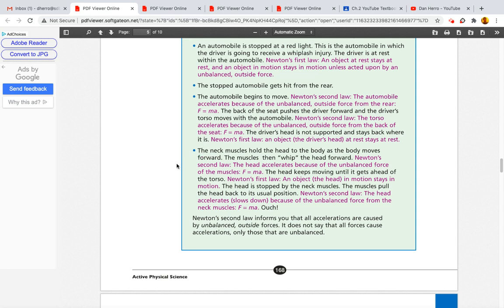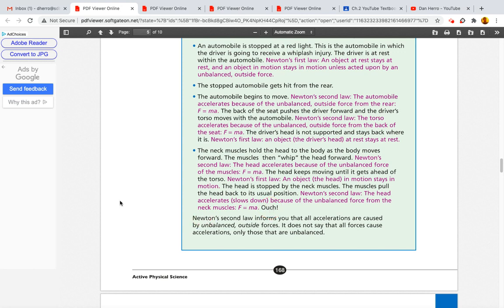The neck muscles hold the head to the body as the body moves forward. The muscles then whip the head forward. Newton's second law: the head accelerates because of the unbalanced force of the muscles. Force equals mass times acceleration. The head keeps moving until it gets ahead of the torso. Newton's first law: an object, the head, in motion stays in motion. The head is stopped by the neck muscles. The muscles pull the head back to its usual position. Newton's second law: the head accelerates or slows down because of the unbalanced force from the neck muscles. Force equals mass times acceleration.